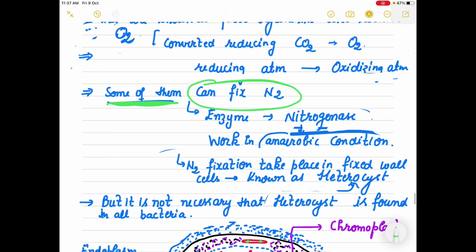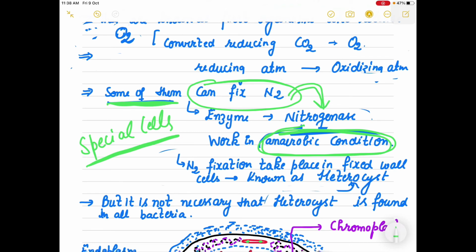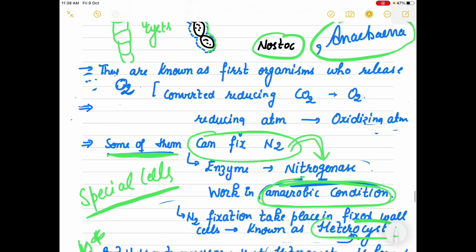How can it fix nitrogen? Because it has the enzyme nitrogenase, and we know that nitrogenase works in anaerobic conditions, right? So nitrogen fixation takes place in these special thick-walled cells known as heterocysts. But it is not necessary that every cyanobacterium has a heterocyst. No, it is not true.